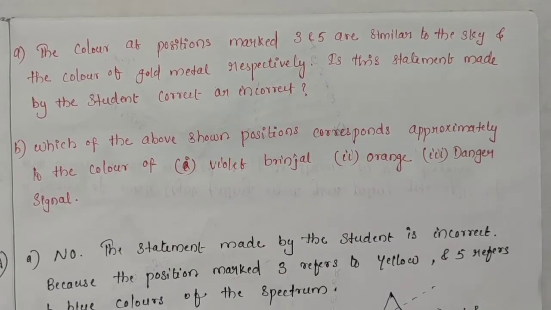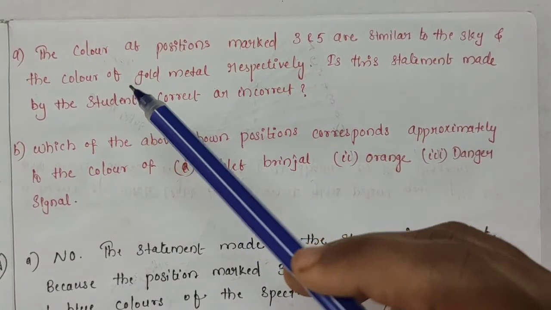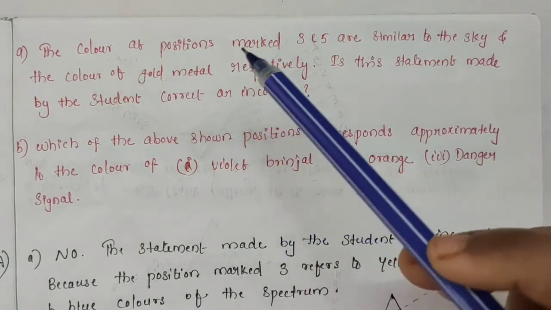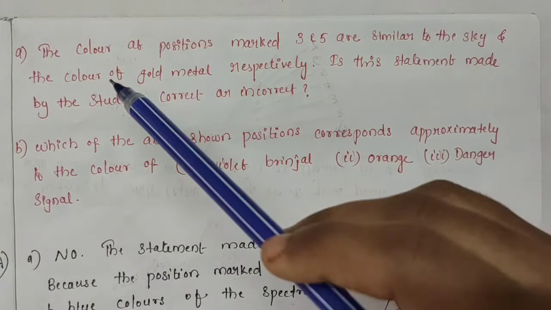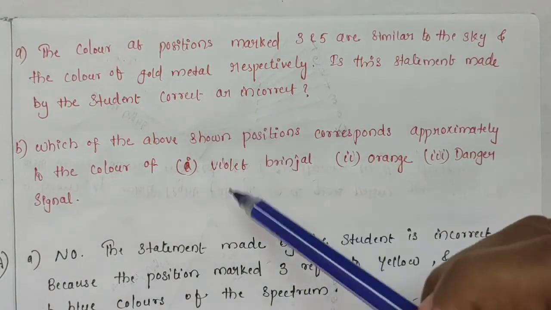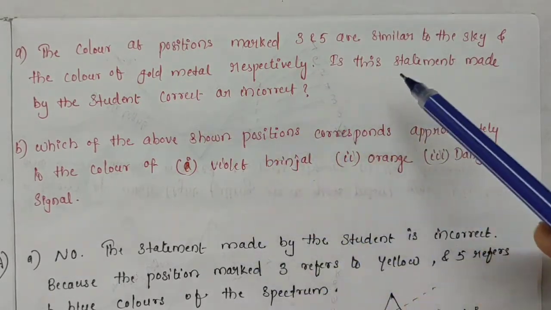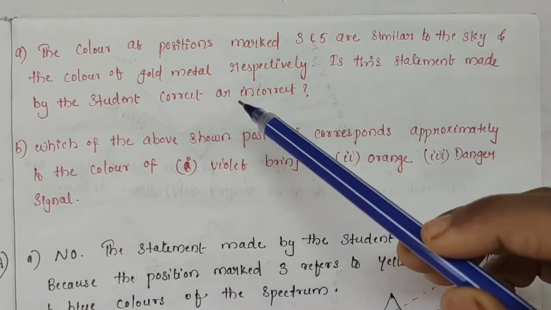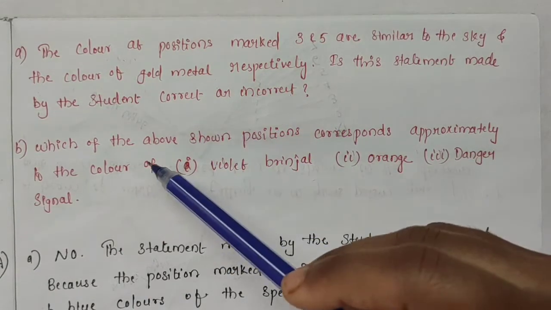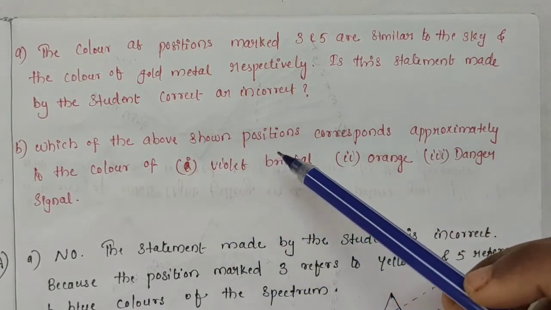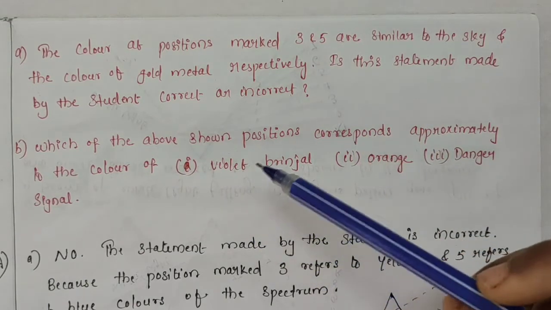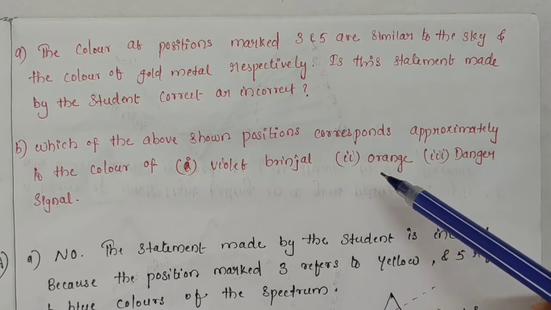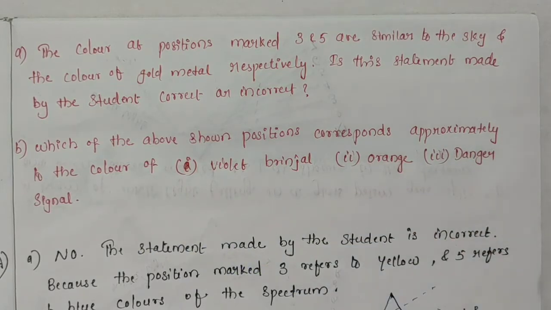The question has 2 sub-questions. The first one: the colors at positions marked 3 and 5 are similar to the sky and the color of gold metal respectively. Is the statement made by the student correct or incorrect? Second one: which of the above shown positions corresponds approximately to the color of violet, brinjal, orange and danger signal?